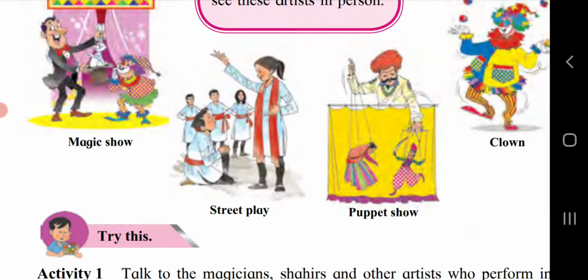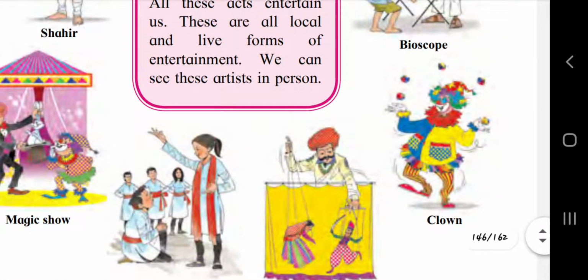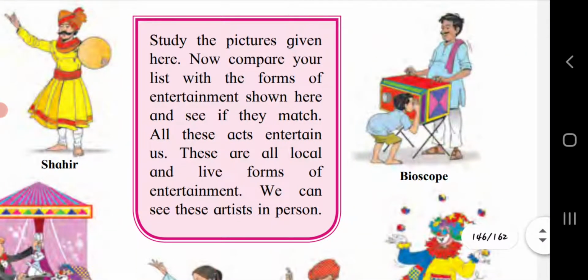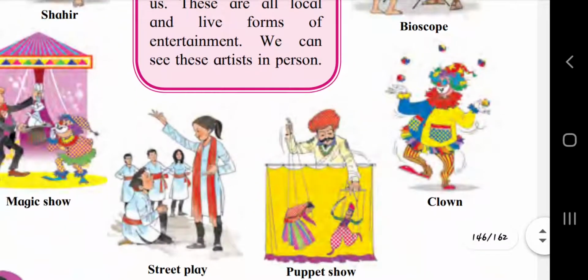I just gave the example of the magic show. Street plays are played to give messages to the village people or to the public. Puppet shows are arranged for entertainment purpose. Clowns, as in a circus, we can see. Bioscope, it is an old method of showing a picture or a film.